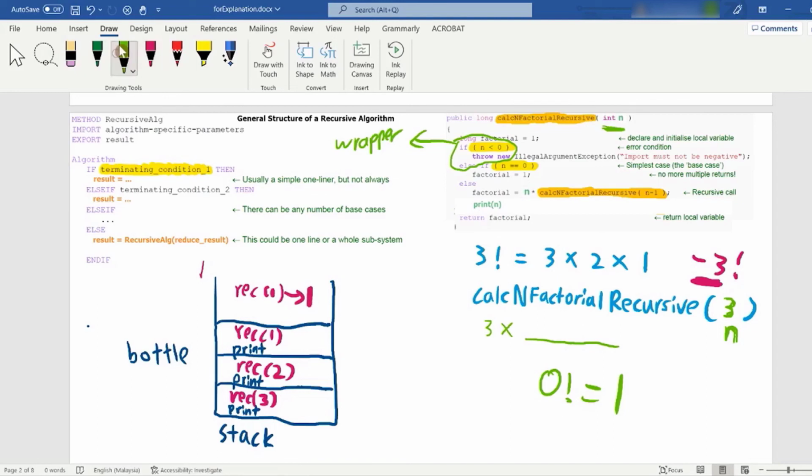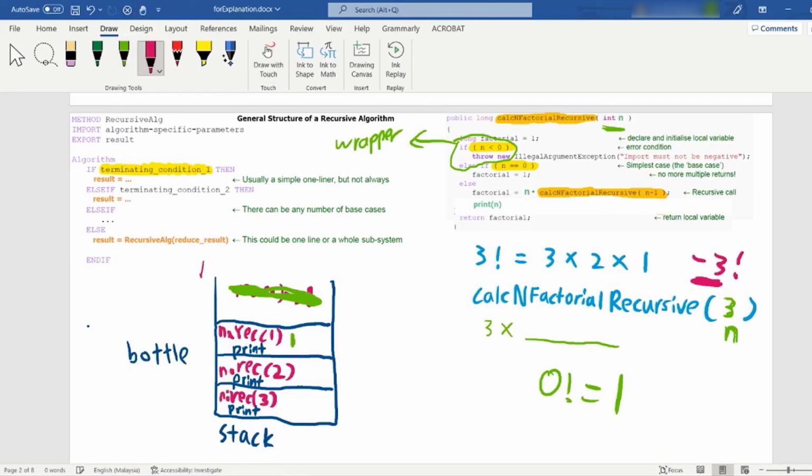Now let's use another color. We return the factorial as 1, so this function officially terminated. So this recursive 1 is actually 1 already. The return value is 1. So n is here 1, so 1 multiplied by 1. Actually here, the full formula is like this: n multiplied by recursive.